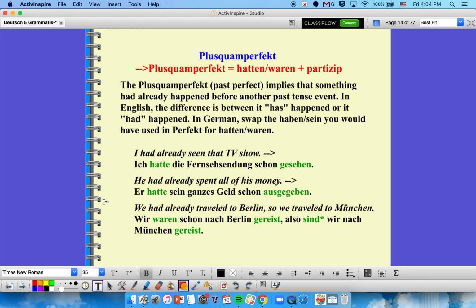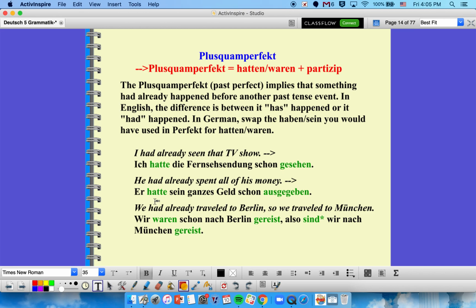So in German, all you have to do with this is instead of using haben or sein as your helping verb, you're going to use hatten or waren. And the same rules apply as to whether it's a form of hatten or waren that did when you were deciding between haben and sein. So I had already seen that TV show. Ich hatte die Fernsehsendung schon gesehen. If you were just saying I saw it, it'd be ich habe die Fernsehsendung gesehen. But bringing in that hatte implies that you had already seen it.